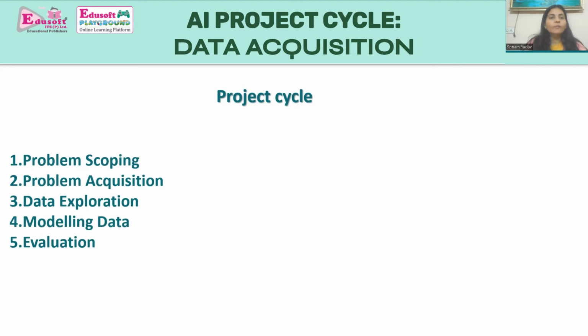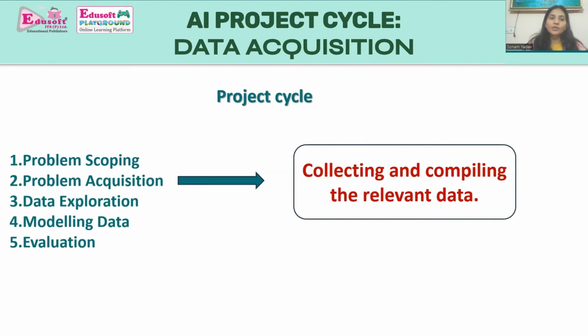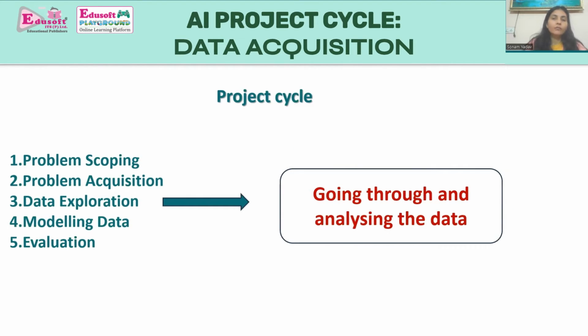Number one is problem scoping. This is the first, or we can say the initial stage, that defines the goals to be achieved through the AI system and the problems we are going to address. Number second is data acquisition. It means collecting and compiling the relevant data in such a way that it is used to train the AI system. Number third is data exploration. What does this mean? It means having the relevant data collected, going through it, and analyzing the data for some useful information.